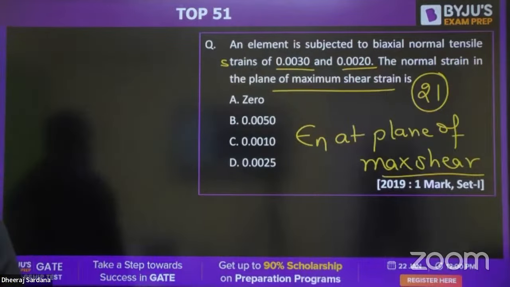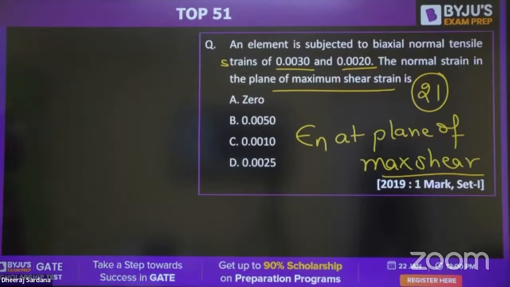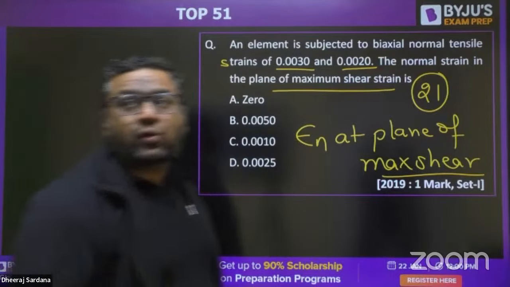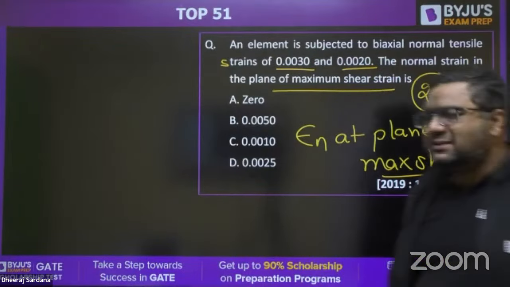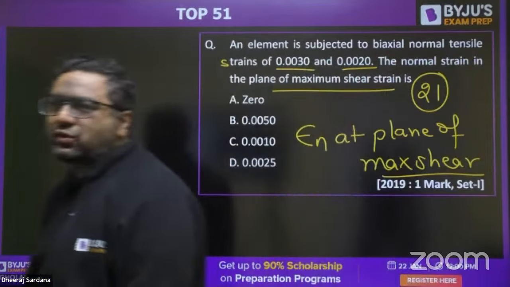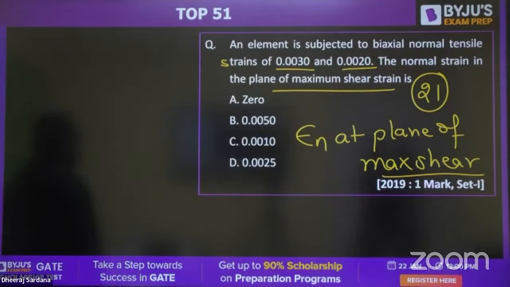Yes, tell me, guys. Ajay, what would be the answer? Abhishek, what would be the answer? Anumano, Swapnil, Priyanshu. Yes, everyone. What would be the answer, guys?